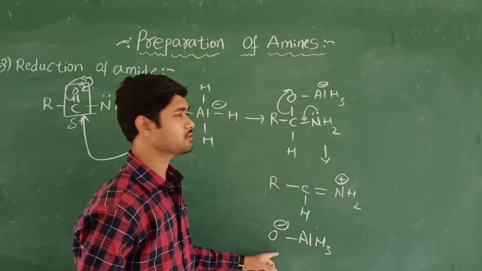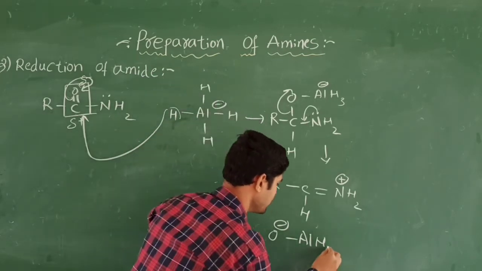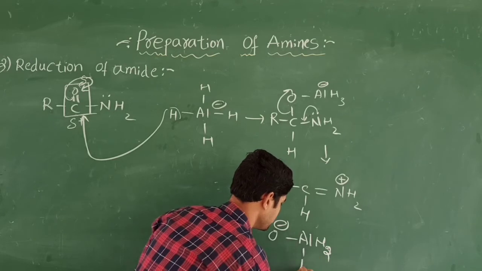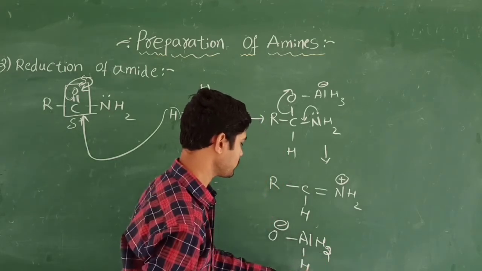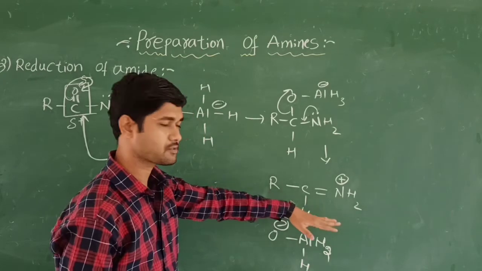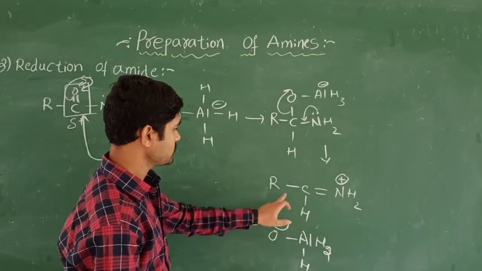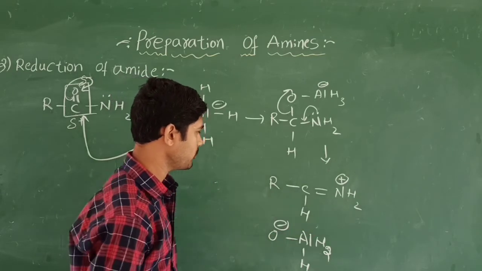AlH3. This will be as it is, I am going to write here. I may write AlH3 like this also, here 2 hydrogens, here 1 hydrogen. Even though it is not a stable compound, because we require one more hydrogen. So what happens here? This is RCH double bond NH2.